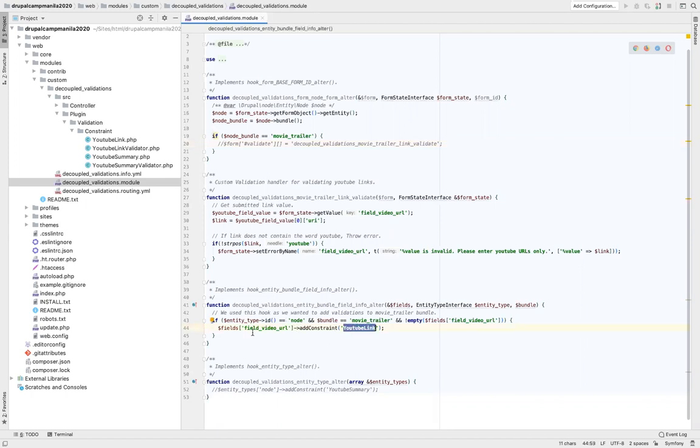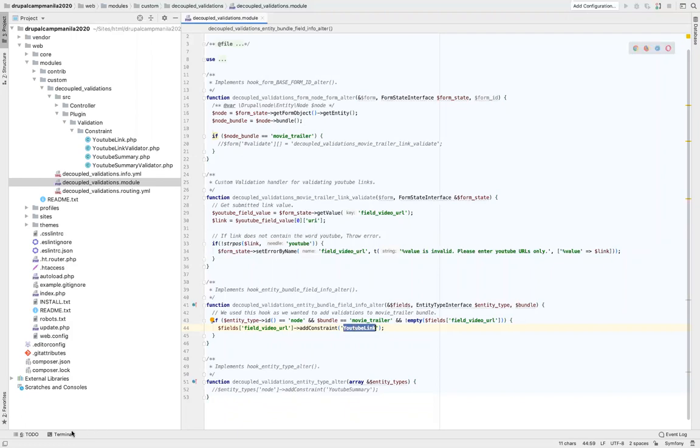If you see the code inside this hook, we are checking if the entity type is node, the node bundle is movie trailer, and if the field video URL is present in this entity. If all these conditions are satisfied, then we are adding a constraint to the field video URL, and the constraint is called YouTube link. Now this is our custom constraint. If you remember the annotation that we had written, this is exactly the same thing.